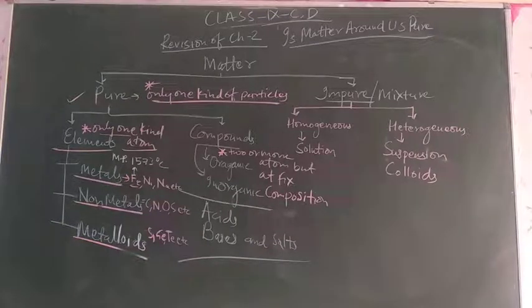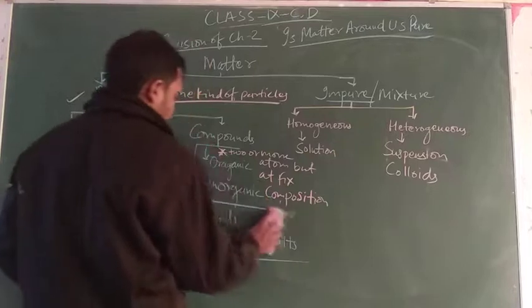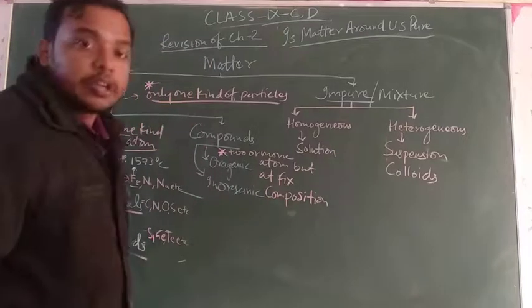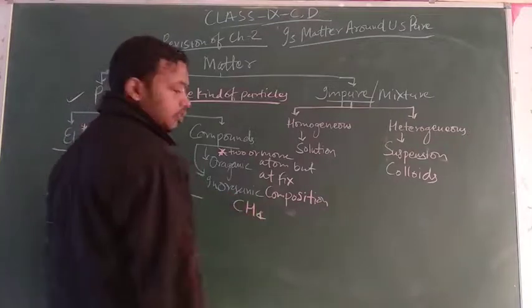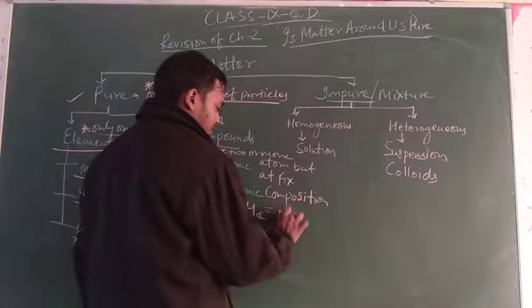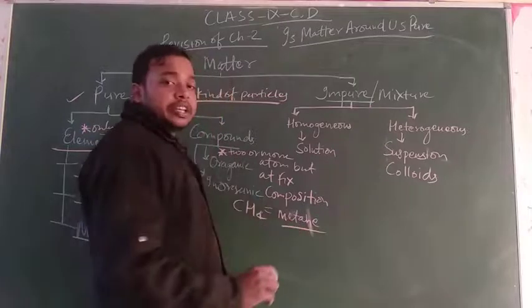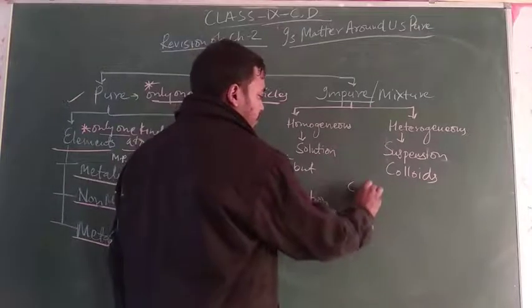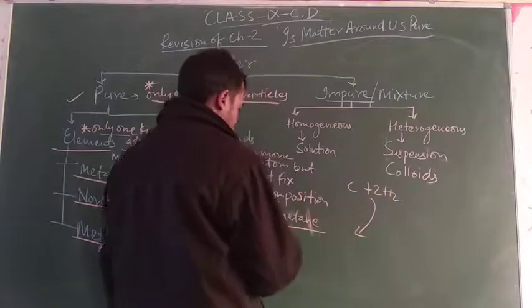Suppose the compound is CH4. Its name is methane. Methane is formed by the combination of carbon plus hydrogen: carbon with 4 hydrogen will form CH4.